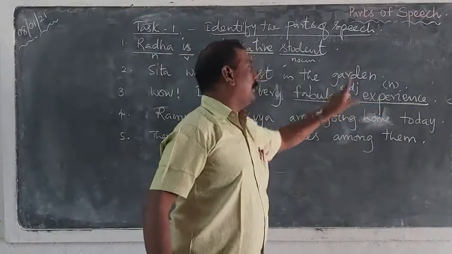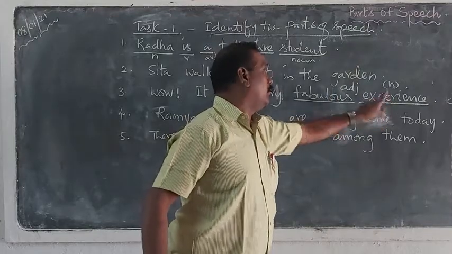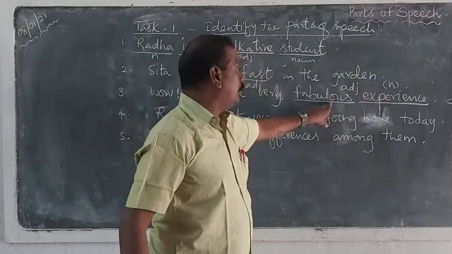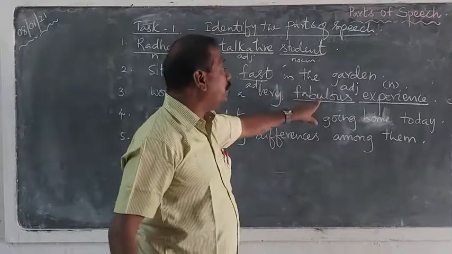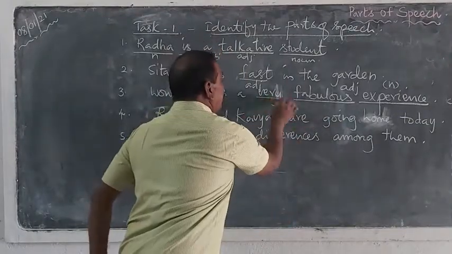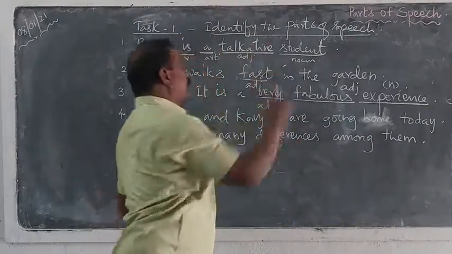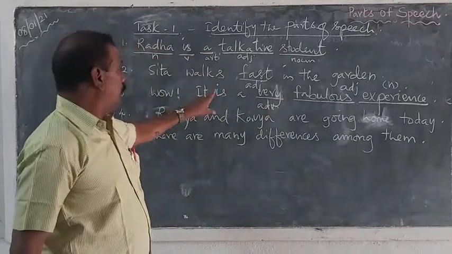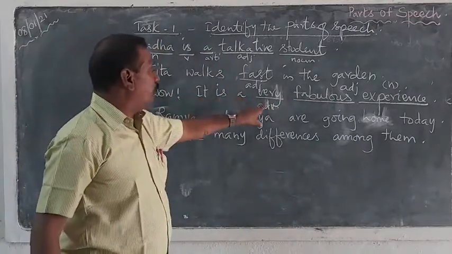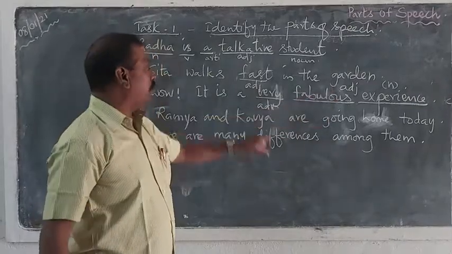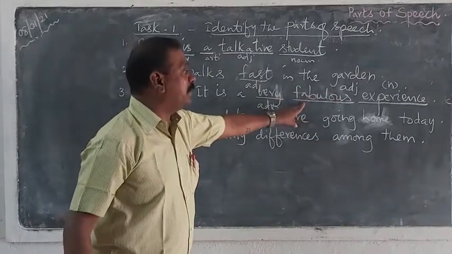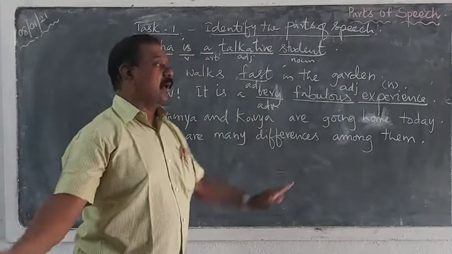So experience is a noun, fabulous is an adjective. Again, this word is modifying an adjective, so this is an adverb. So, it is a very fabulous experience. Very, adverb; fabulous, adjective; experience, noun.